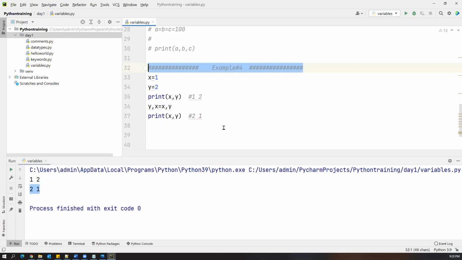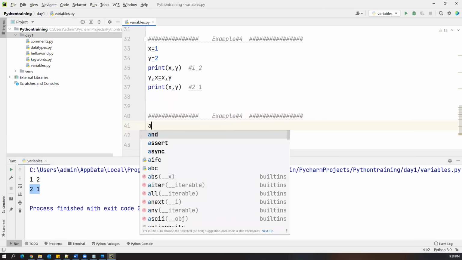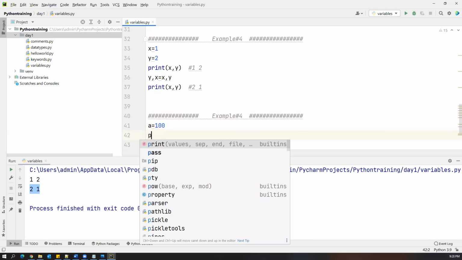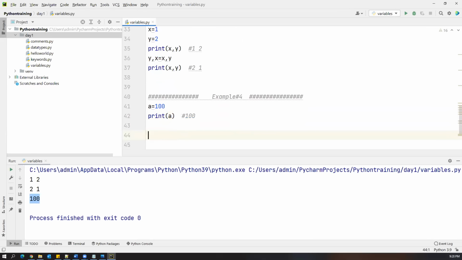We already discussed this. In one variable, we can store different values also, right? So I'll say a equal to 100. Now, if you want to print a, it will give you 100, right? Perfectly fine. And suppose I want to change the value of a. Now to a, I'll assign some string data like this.